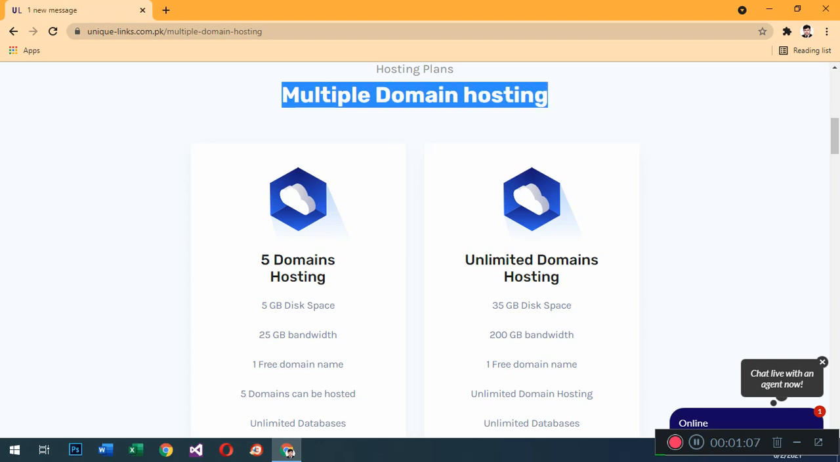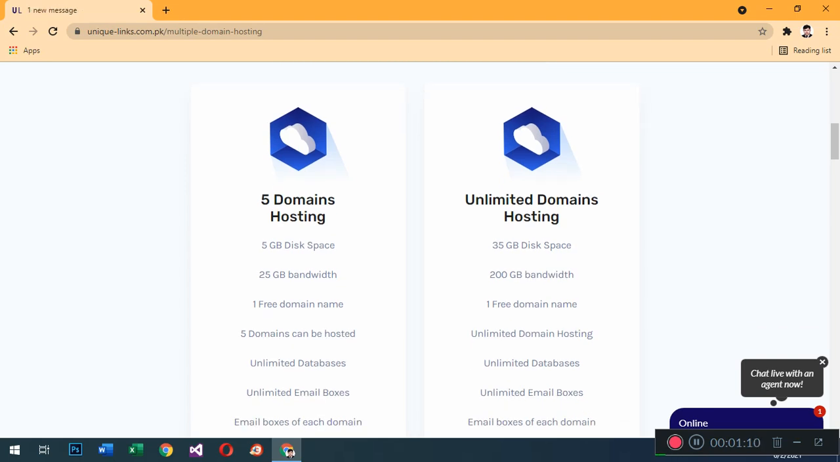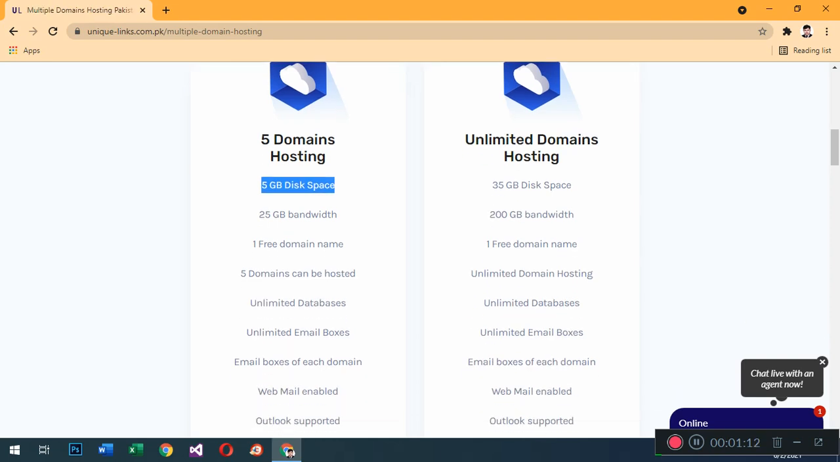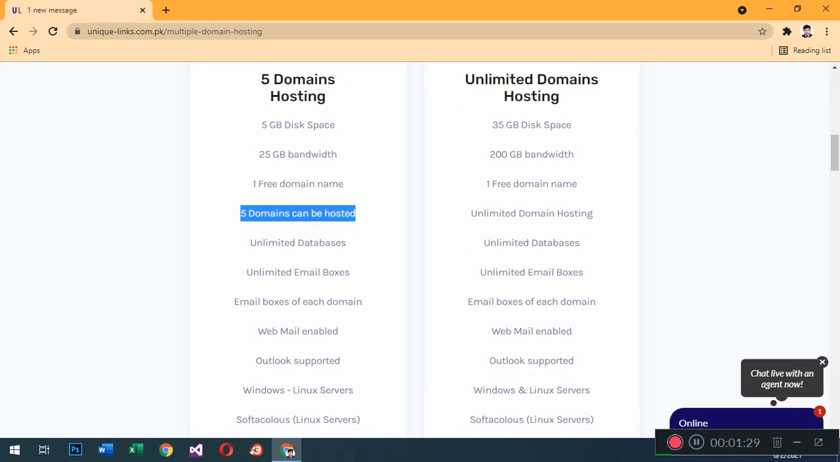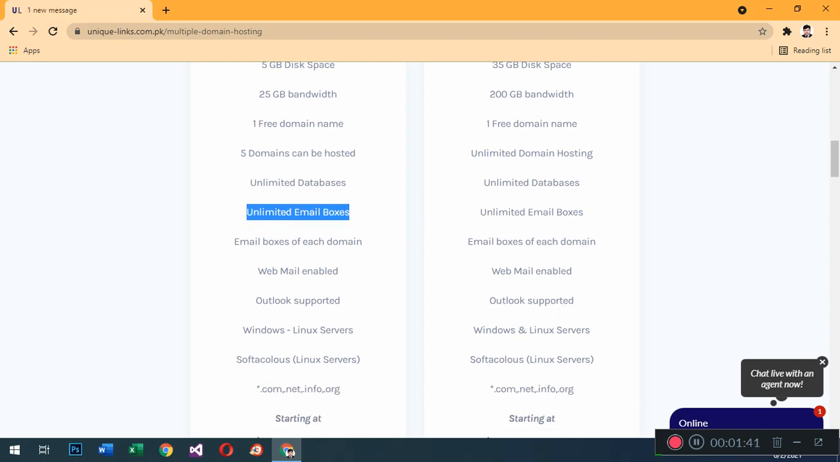In this plan we are getting 5 GB disk space, 25 GB bandwidth, one free domain, and you can host 5 domains in this hosting package. If you buy this package, you can attach 5 domains to it. Unlimited database: there is no restriction on connecting your database. You can attach unlimited email boxes in this hosting, email boxes for each domain.